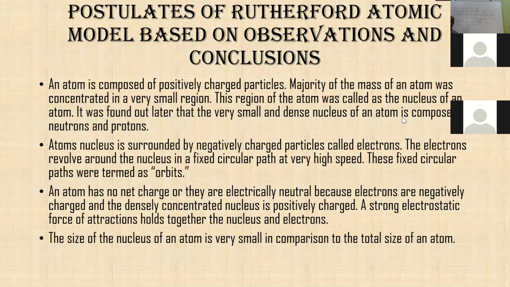These fixed circular paths are known as orbits. An atom has no net charge, or is electrically neutral, because electrons are negatively charged and the densely concentrated nucleus is positively charged. The size of the nucleus of an atom is very small in comparison to the total size of the atom.